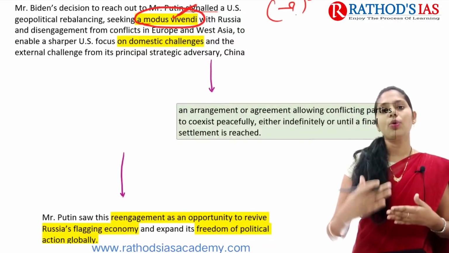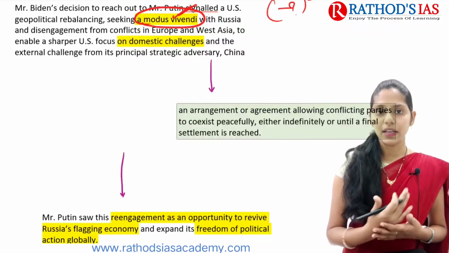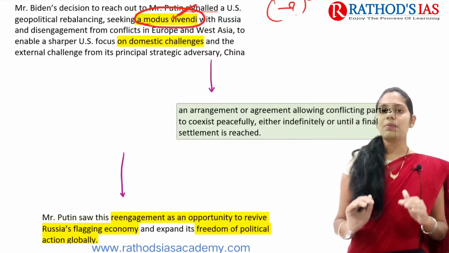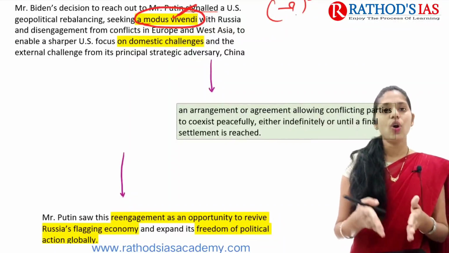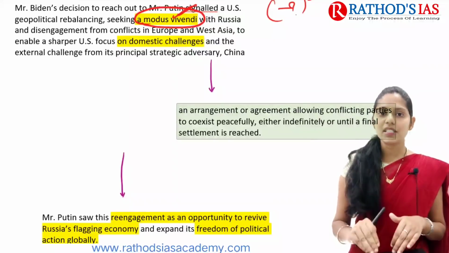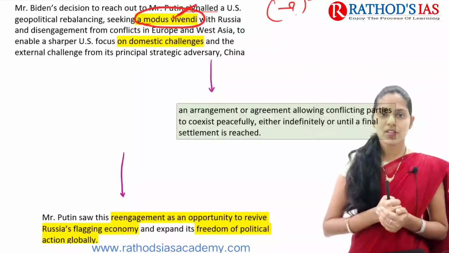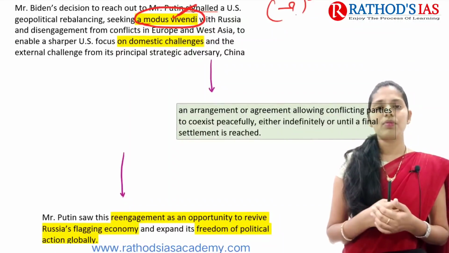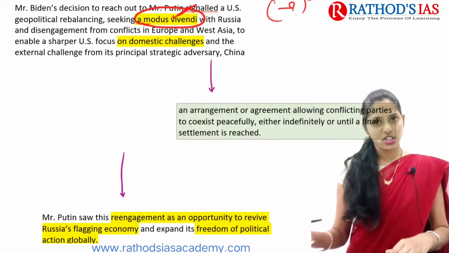China is a growing military and economic power day by day, and it is posing challenges for the USA. At present we can say a Cold War-like situation is present between the USA and China. So to come out of these challenges, it is going to come up with this modus vivendi with Russia as well.